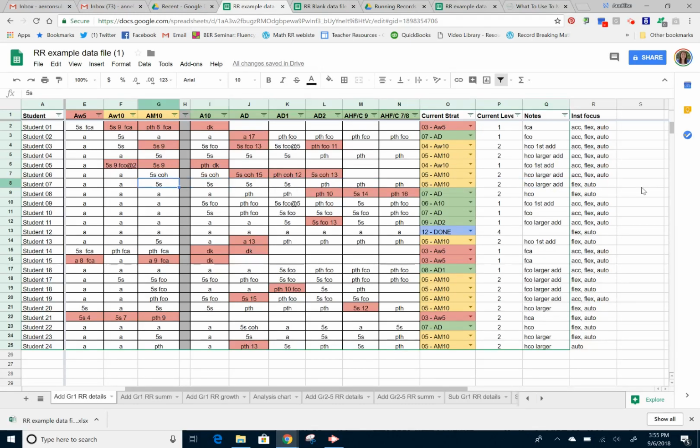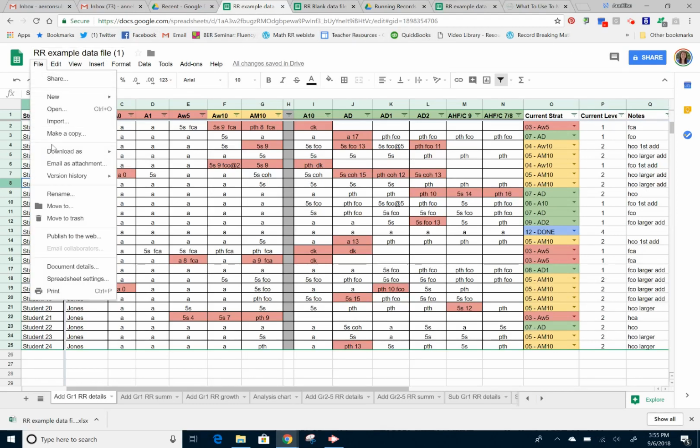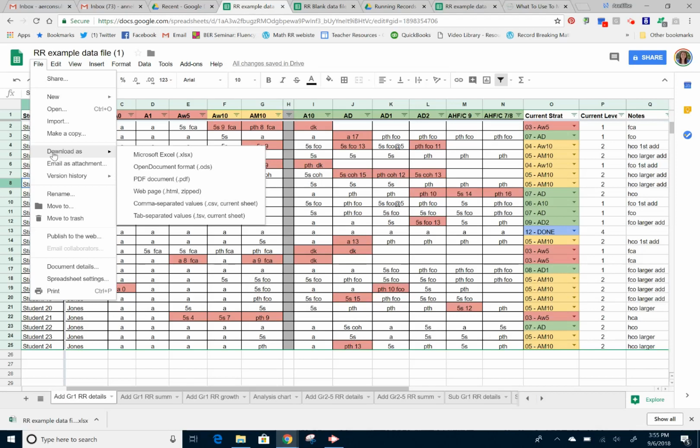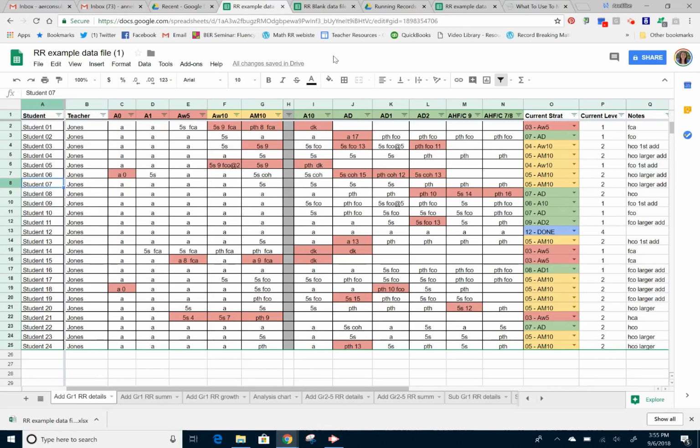Now, the first thing you want to do is I've uploaded a blank one of these files for you. Now, you want to save your own copy of it. So you'll want to go up to File, and then you can download it as an Excel file if you'd like to. You could also just choose make a copy. So it'll keep it in your Google Drive folder and make a copy of it for you. And then that's going to be your file, which you can then change and edit and do anything that you want.